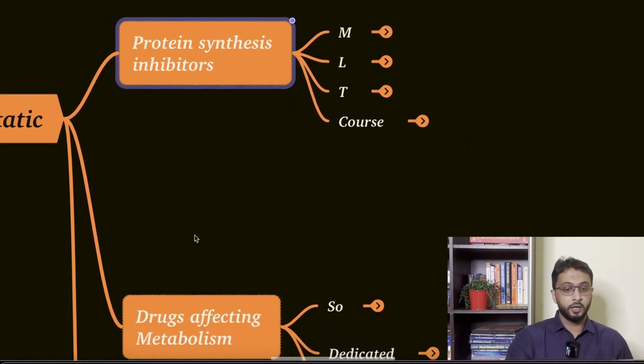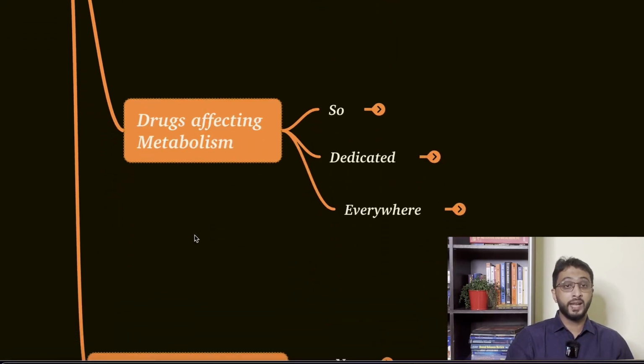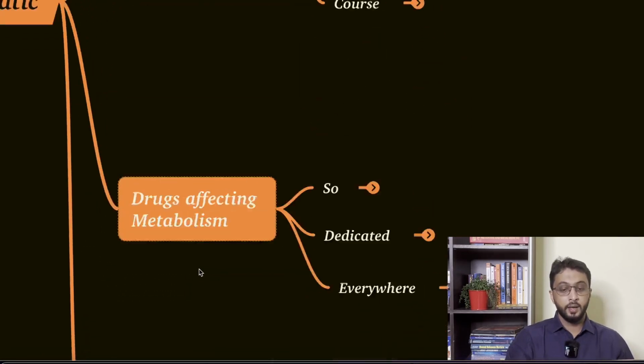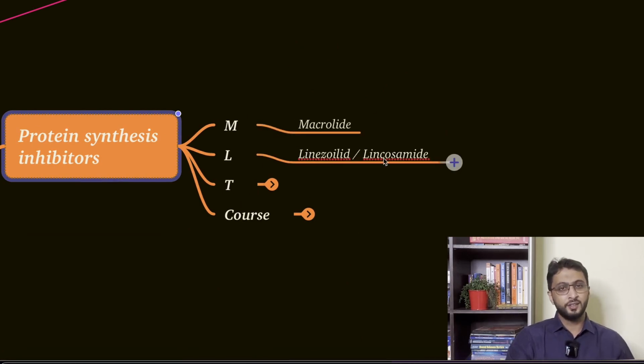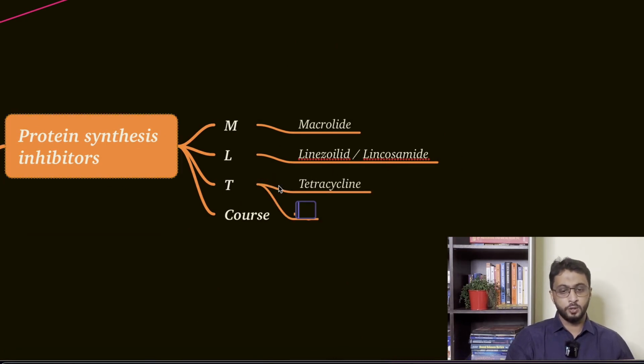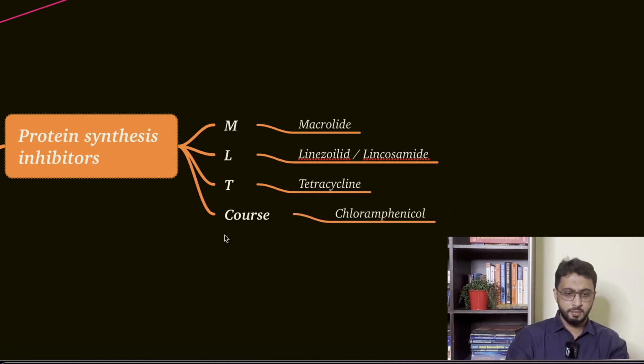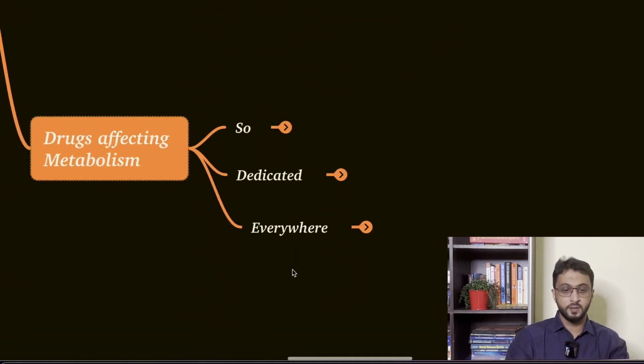Protein synthesis is MLT course, drugs affecting metabolism, so dedicated everywhere, drugs affecting DNA, no. So what is M? We have already studied this, macrolides, erythromycins. Then we have already studied linezolid and lincosamides. T also we have studied, that is tetracyclines, and C for chloramphenicol. All this we studied, just remember this MLT course, protein synthesis inhibitors.